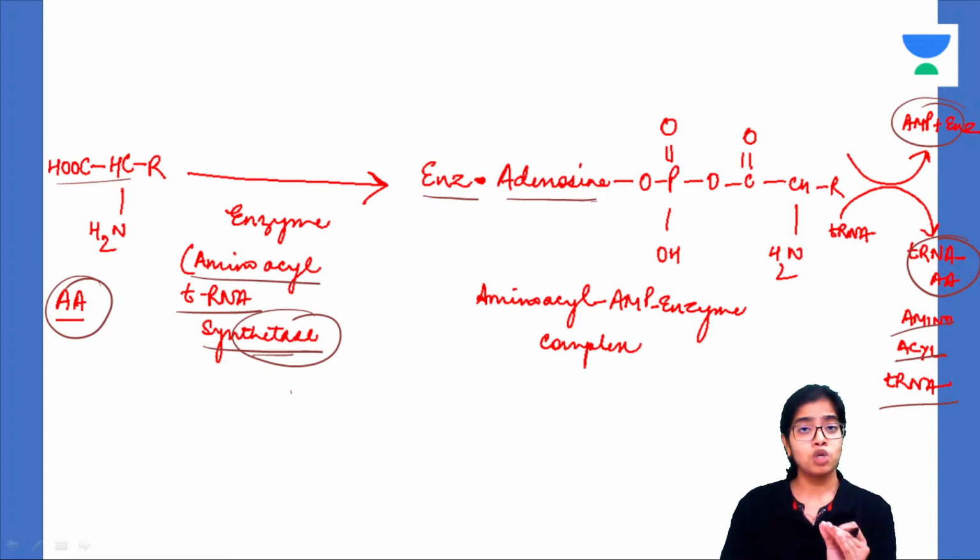For every amino acid that is going to attach to tRNA, there will be a separate amino acyl tRNA synthetase. For methionine, there will be one; for valine, there will be another. Understood this much? So this is the first step where the tRNA molecule, the adapter molecule, gets charged with the amino acid with the help of the enzyme amino acyl tRNA synthetase in the presence of ATP.